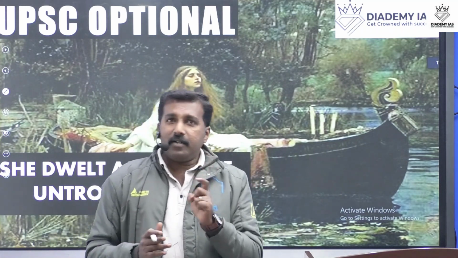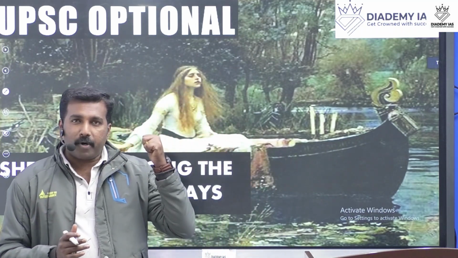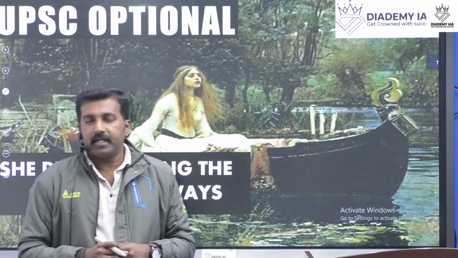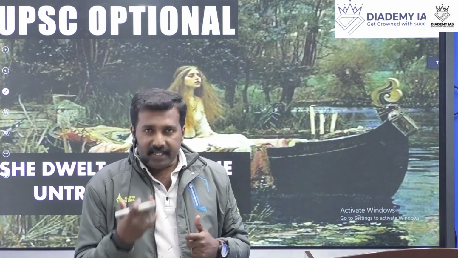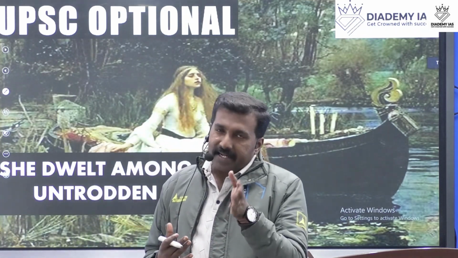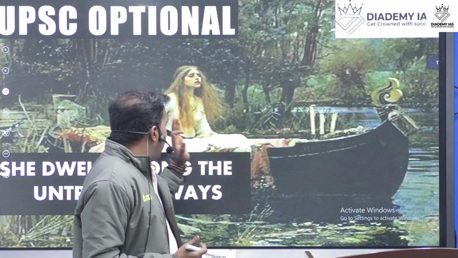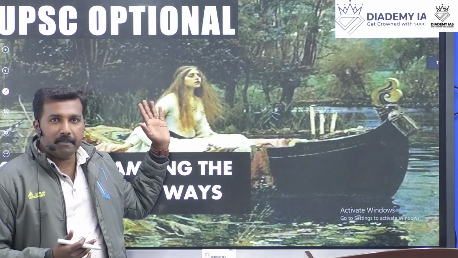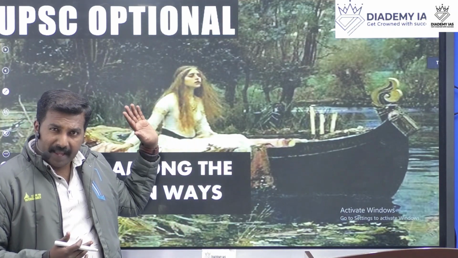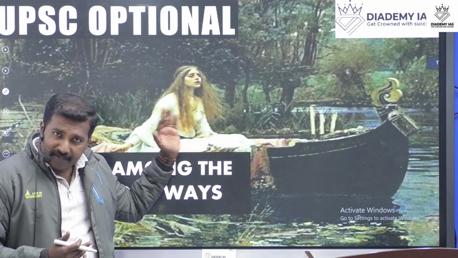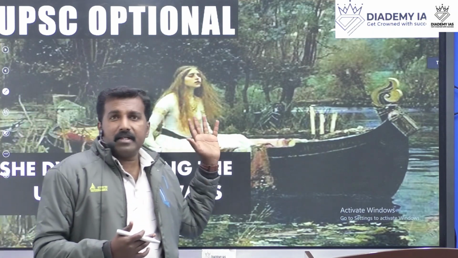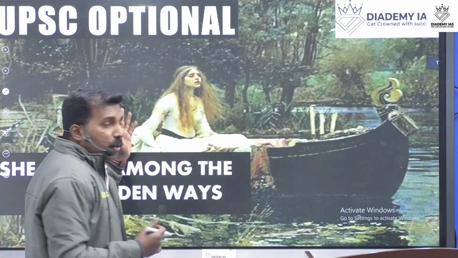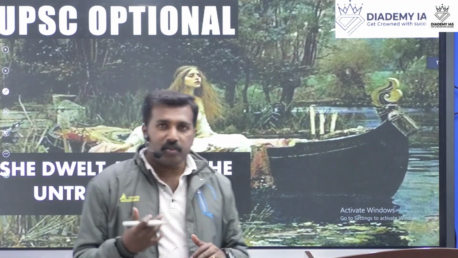And what was the content or the theme of this poem? The theme of this poem is a girl, a maid, an unmarried woman, and she is named Lucy.